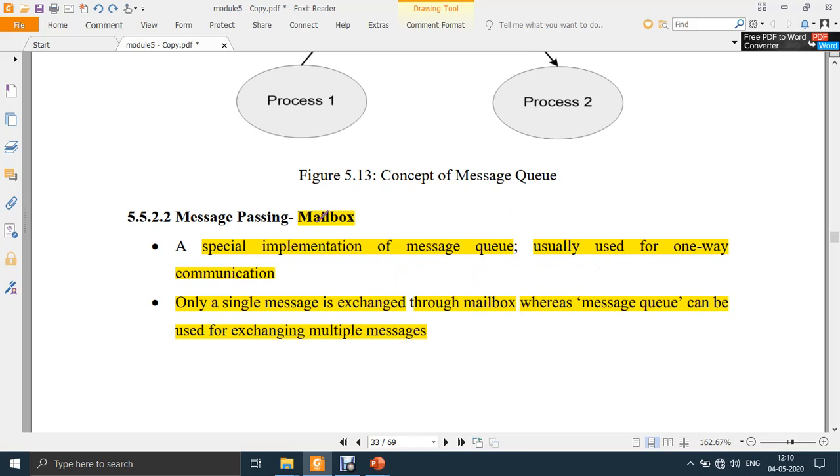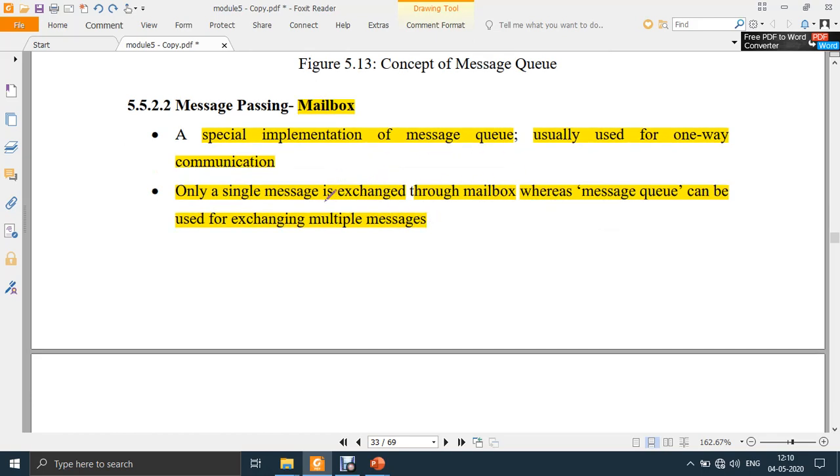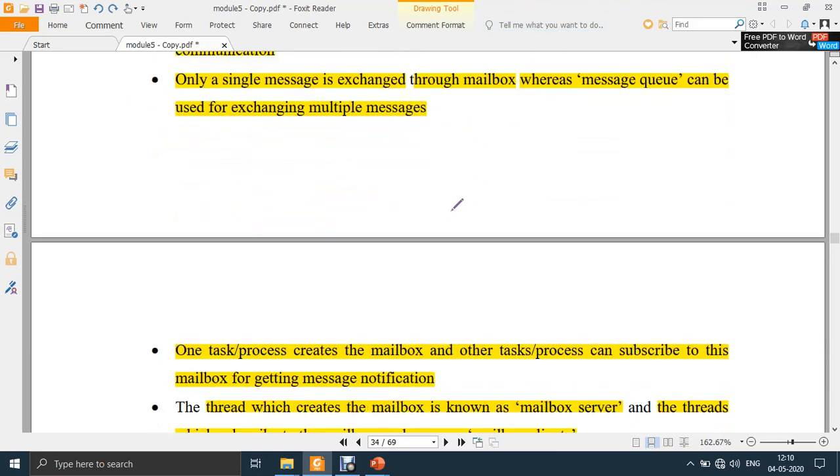Previously we talked about message queue. A message queue can be used for two-way communication also, but mailbox is one-way communication. Only a single message is exchanged through a mailbox, whereas in a message queue, multiple messages can be exchanged. That is the difference between mailbox and message queues.